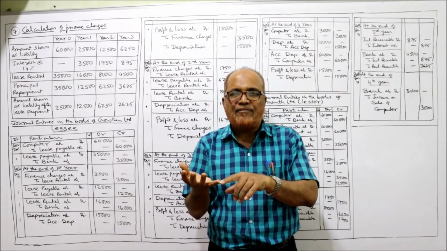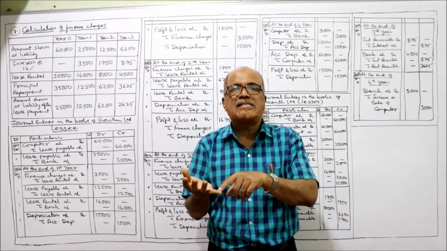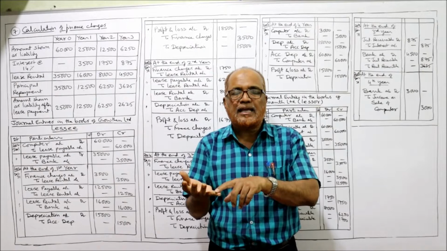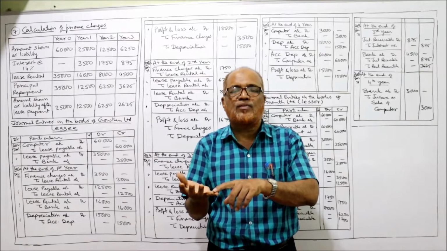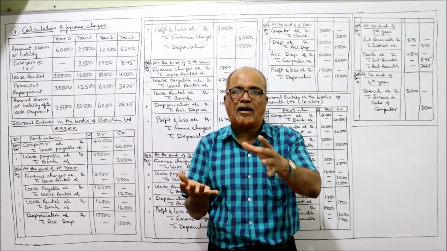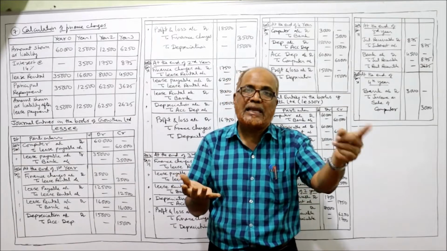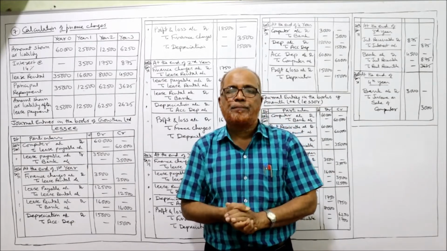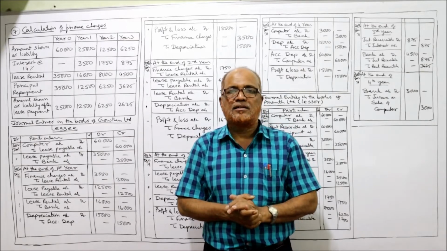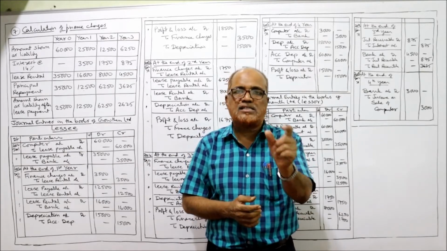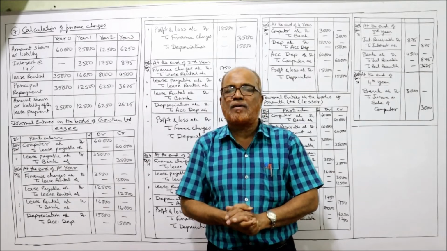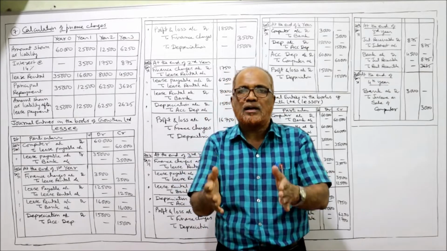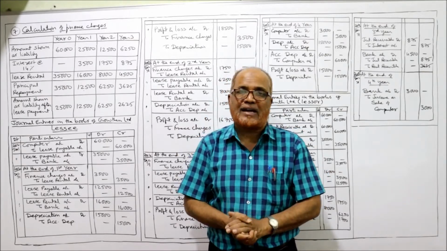The economic life of the asset is equal to the lease term. The lessor has substantially transferred the risk and reward to the lessee. The lessor has given the option to the lessee that he can purchase the asset at the end of the lease term by paying 5% of the cost. So when all the conditions are satisfied, it is a financial lease.